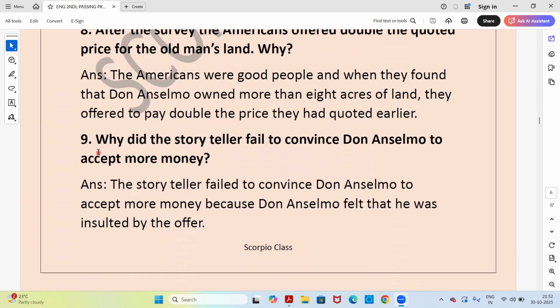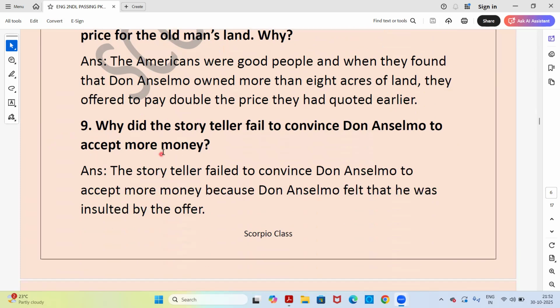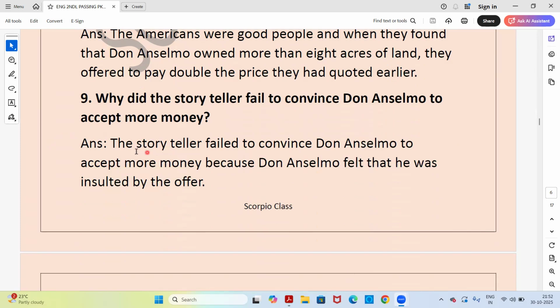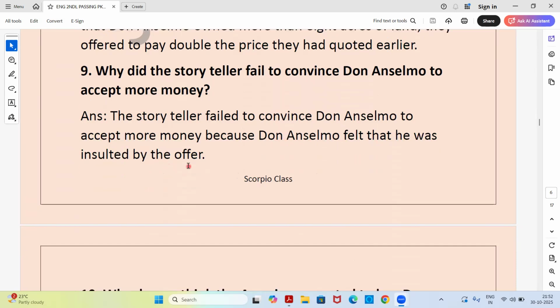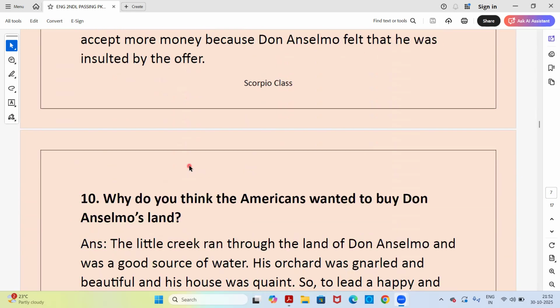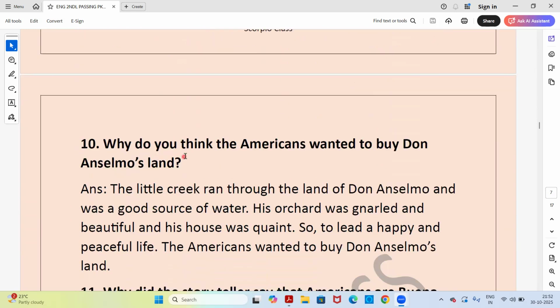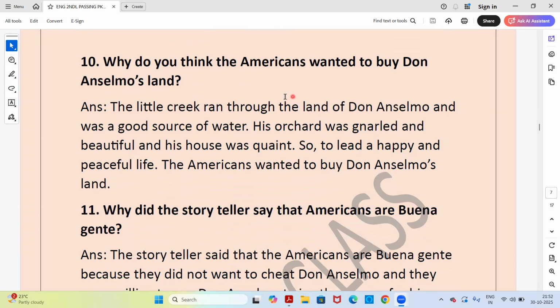Next question. Why did the storyteller fail to convince Don Anselmo to accept more money? Answer. The storyteller failed to convince Don Anselmo to accept more money because Don Anselmo felt that he was insulted by the offer. Next. Why do you think that Americans wanted to buy Don Anselmo's land?